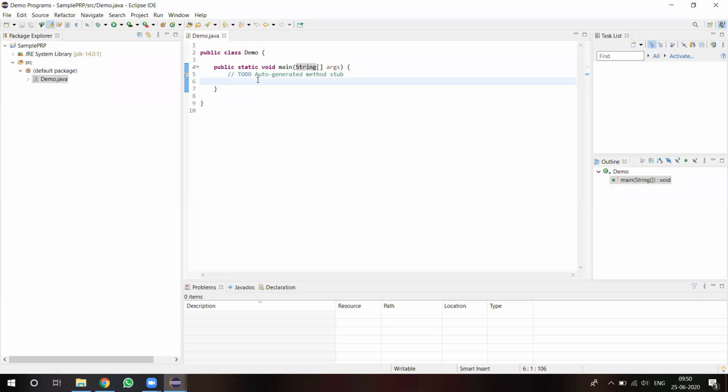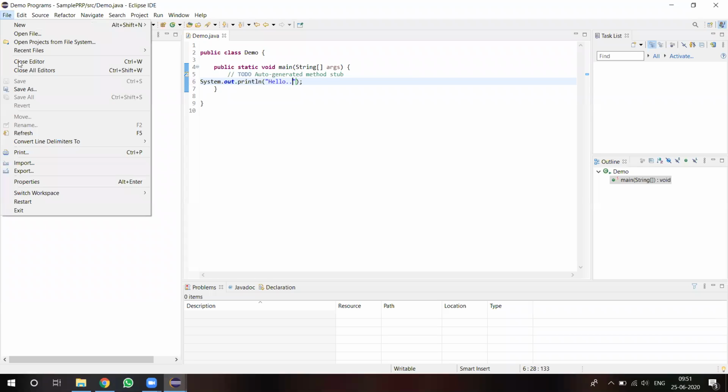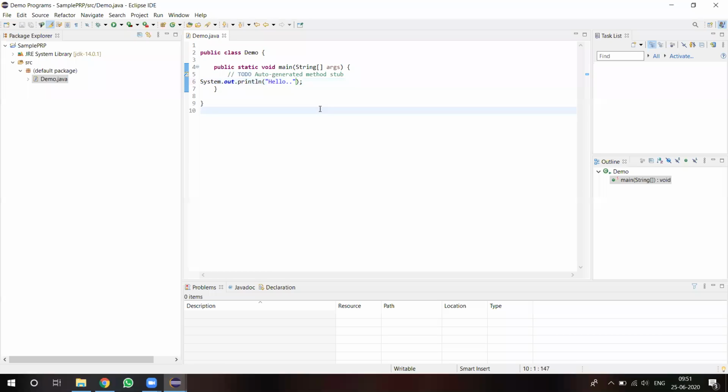Now we already know how to print the basic hello world. For that purpose we are writing system.out.println. After that we write hello. So now our program is completed. Now we go to file and save. Otherwise there is a shortcut, Control S. Then it will be saved automatically.